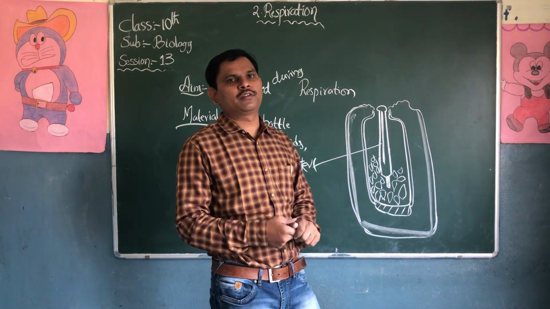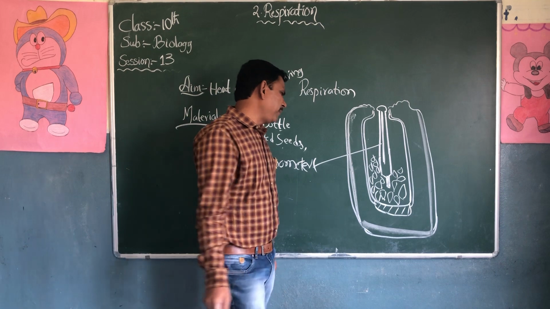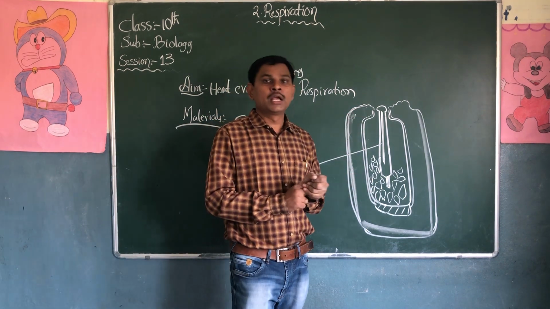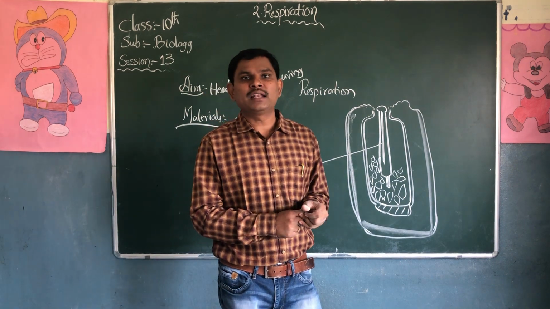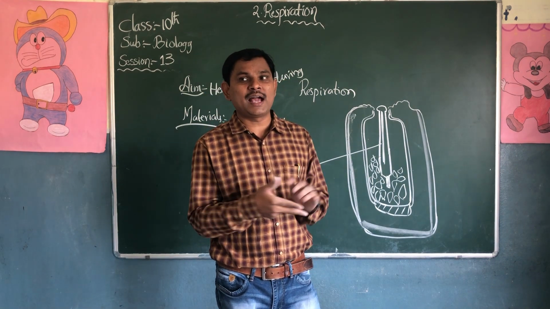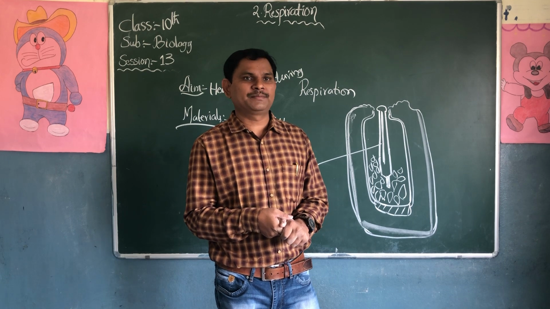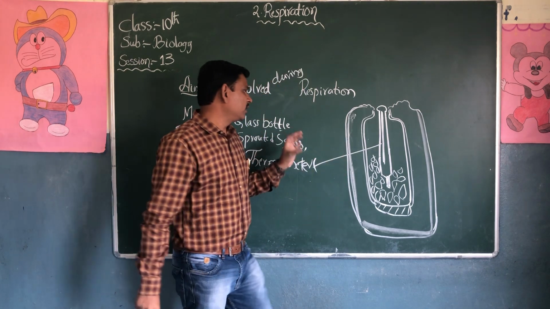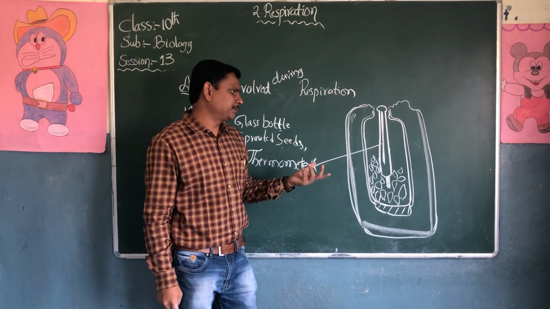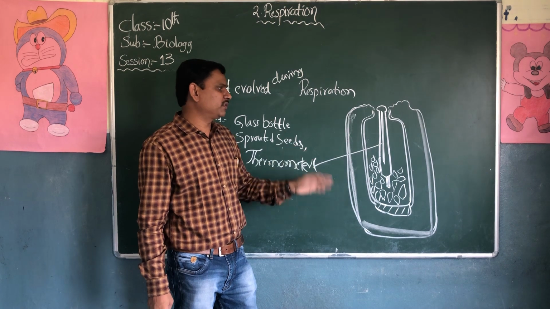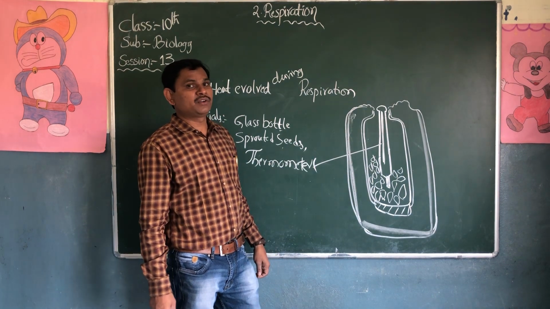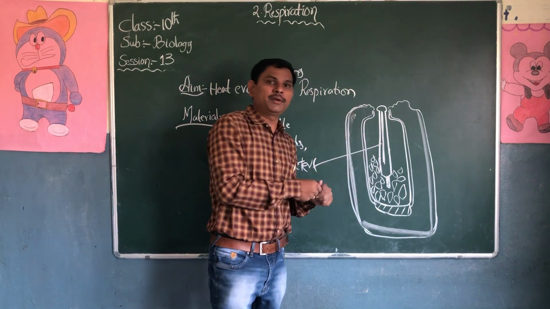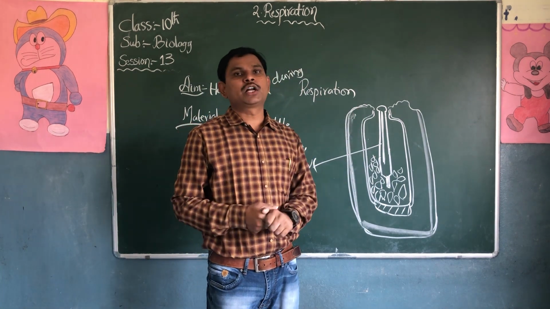Observe this experiment for a few minutes or hours. What happens? Again the same process happens in the sprouted seeds. They respire, they utilize oxygen and they release carbon dioxide, energy, and heat. When the sprouted seeds are respiring and releasing energy in the form of heat, the temperature in the thermometer started increasing automatically.